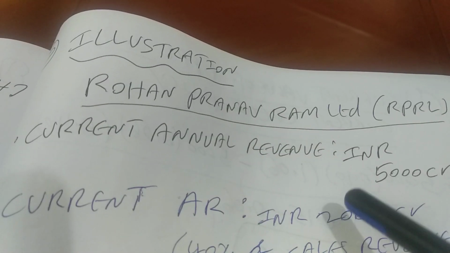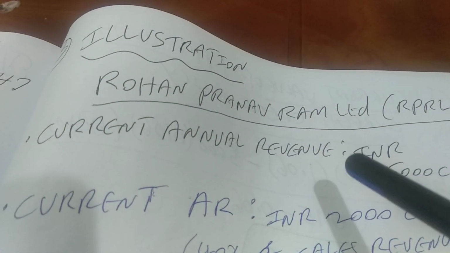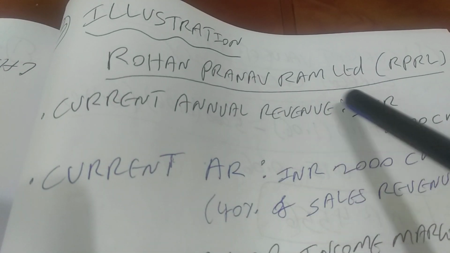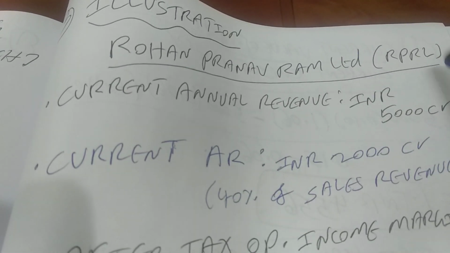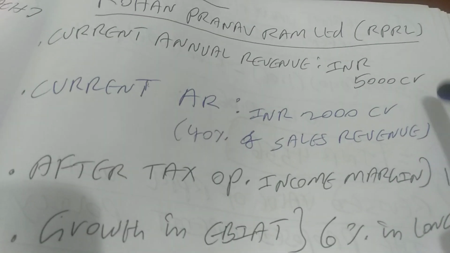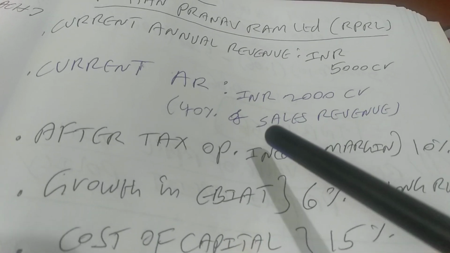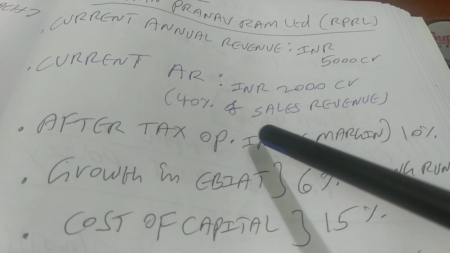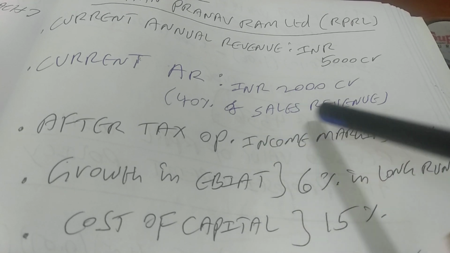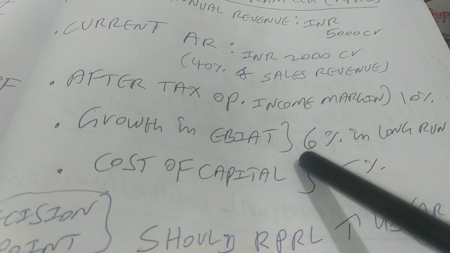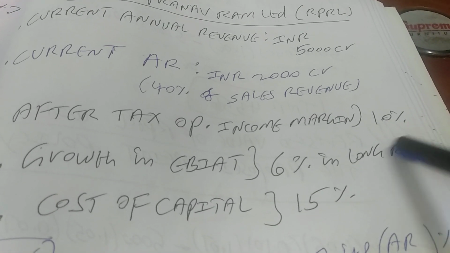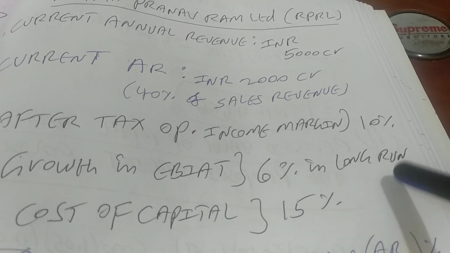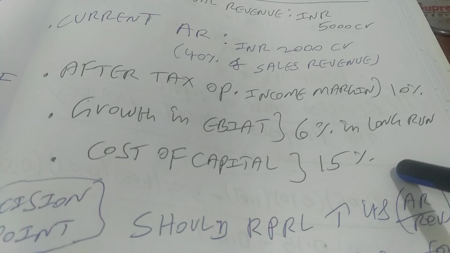Let me give you some numerical illustration so that you understand this better. So let's take a hypothetical firm, namely Rohan Pranav Ram Limited, RPRL it is. Their current annual revenue is INR 5000 crores. Their current accounts receivable is INR 2000 crores. This is the investment in accounts receivable. So that means that is coming around 40% of sales revenue. Their after tax operating income margin is 10%. The growth rate expected in EBIAT in the long run is 6%, and their cost of capital is 15%.